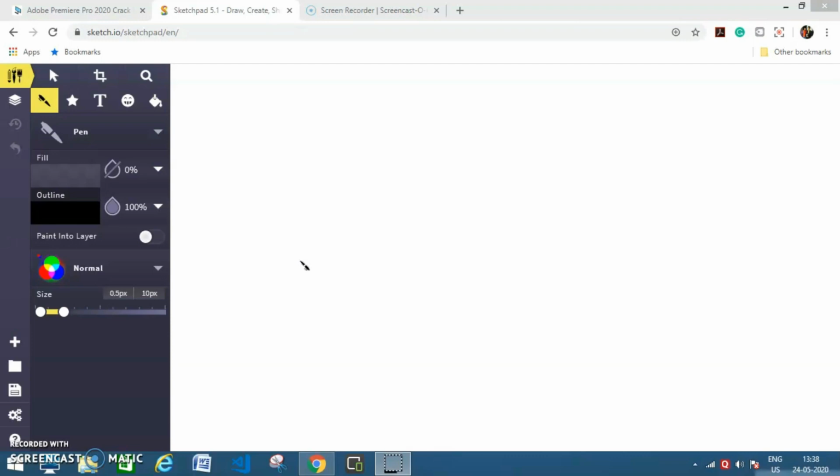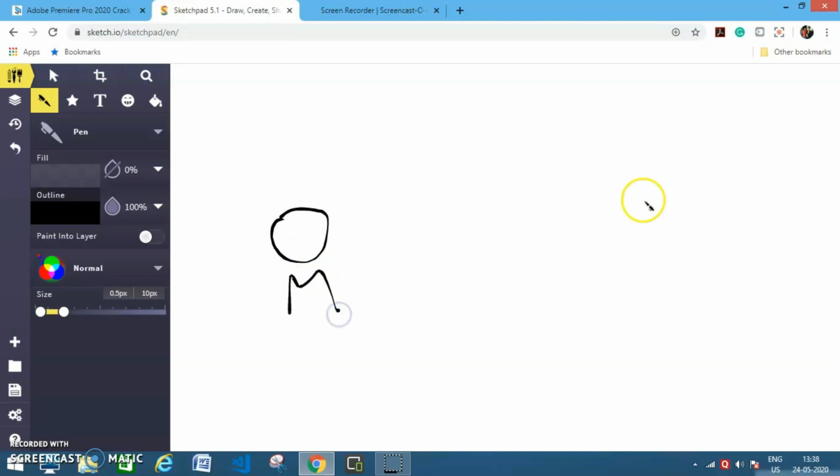Guys, let us now understand what the reselling business model is. Let's say there is a manufacturer called M and there is a customer called C. Now there is a person in between called the reseller.